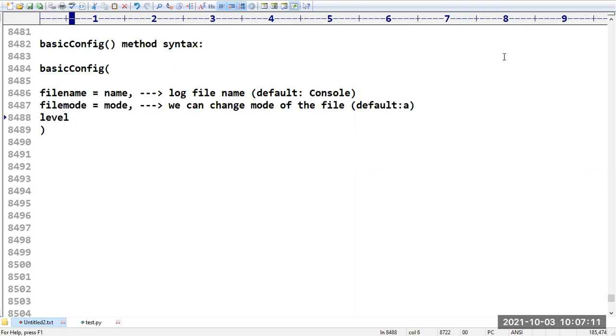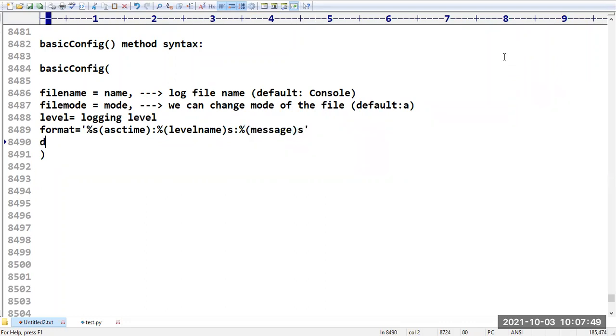Then you need to take the level also. It is very, very important. A logging level we have to take, either the name or the numerical value. Then what is the format of this log message? Make sure that it should be in this format. We have to take three %s. In the first %s, I want to take date and time. In the second %s, I want to take the level name. In the third %s, I want to take the message. In this format I have to write.